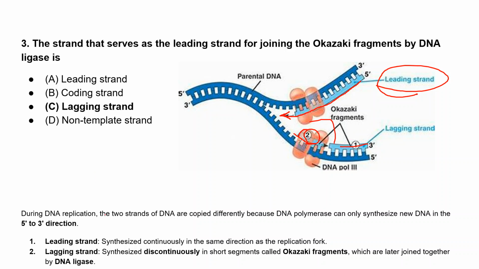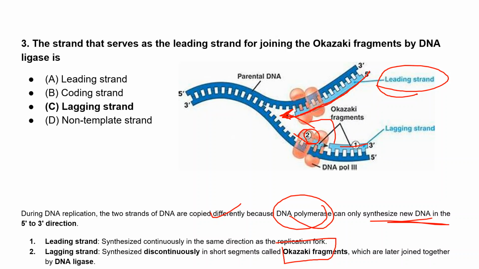During DNA replication, the two strands are copied differently because DNA polymerase can only synthesize new DNA in the 5 prime to 3 prime direction. In the leading strand there is no problem, because it synthesizes the DNA continuously in one stretch, 5 prime to 3 prime. But the lagging strand is synthesized discontinuously in short fragments, the Okazaki fragments, which are later joined together by DNA ligase.